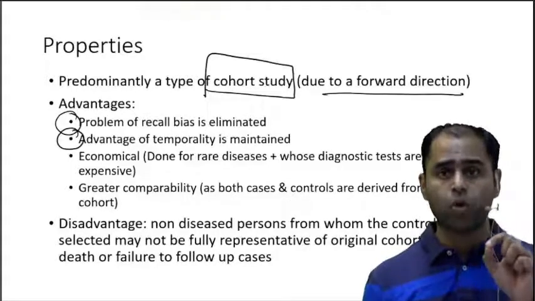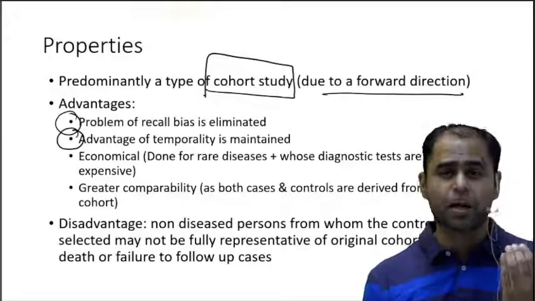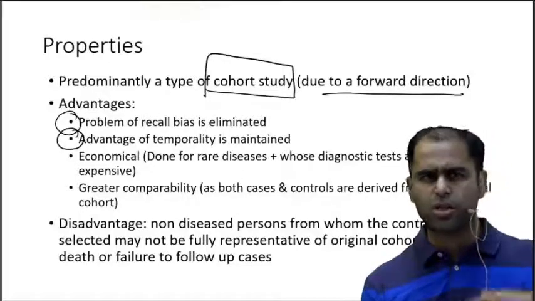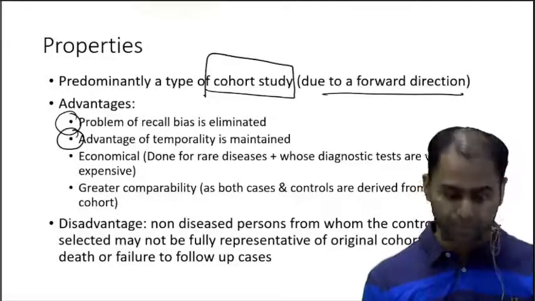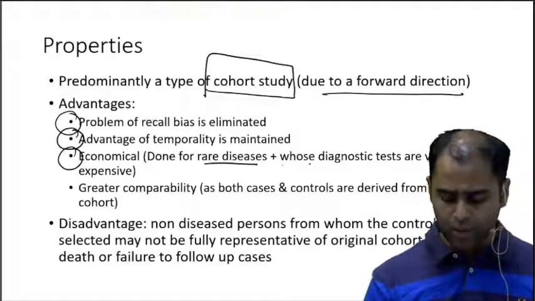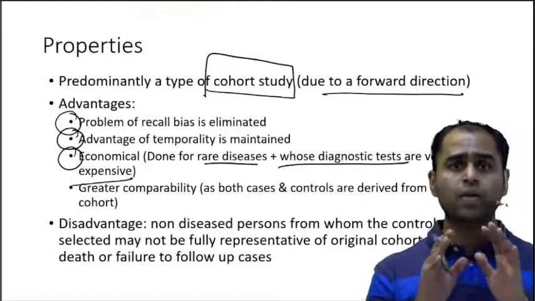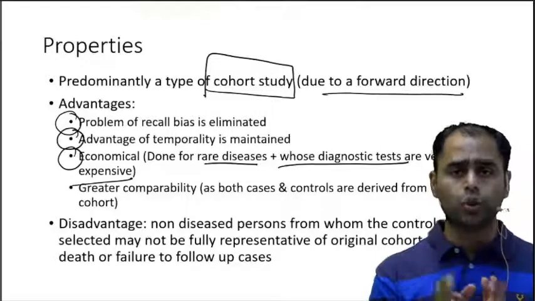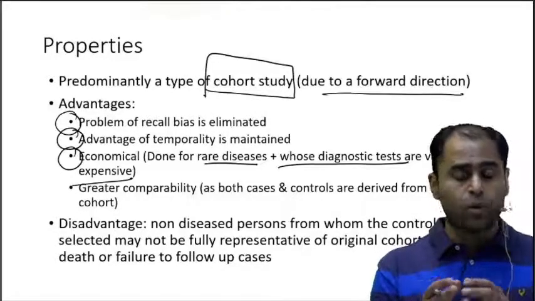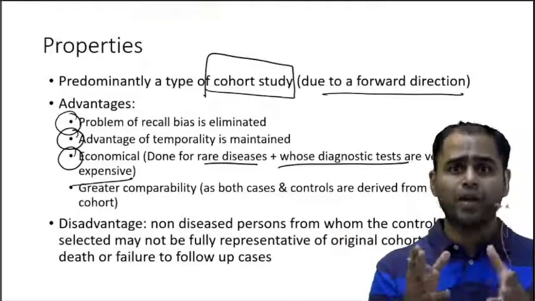In case of a cohort, the temporality is there, which makes it a very superior study as compared to case control, ecological, cross-sectional. Yes, that is maintained. Economical. This can be done for rare diseases or whose diagnostic tests are very expensive. Now remember, routinely we cannot do cohorts for rare outcomes. Cohorts are very costly. You need to follow up them for a very, very long time. It is practically not possible.